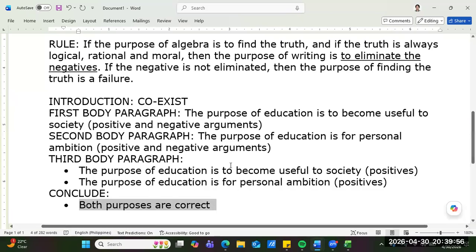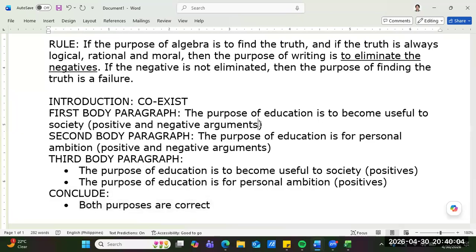Now, guys, I will give you one advice. If you don't want to eliminate the negative, then don't mention the negative. Just mention the positive.